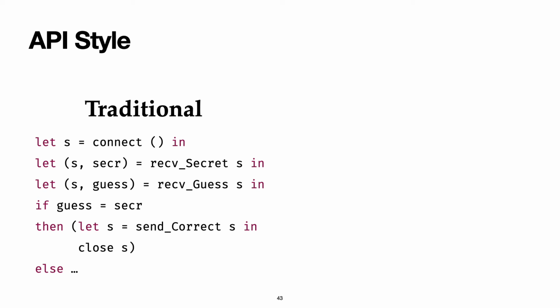It is very crucial that the session channel S is used and only used once. This is known as the linearity requirement. Having a session channel used multiple times leads to communication errors, and so does dropping a channel silently. The linearity of communication channels is either enforced by a linear type system or dynamic checks that occur at runtime.